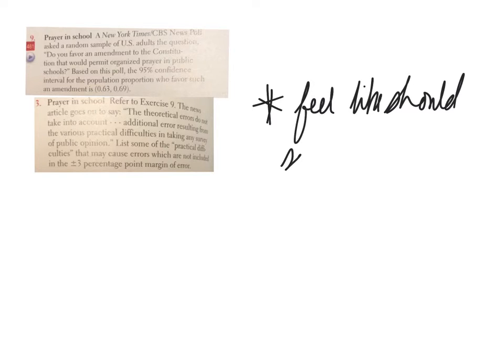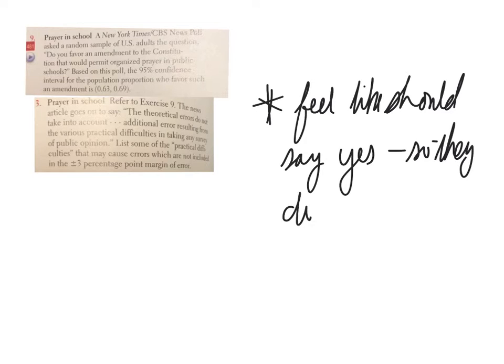So maybe a practical difficulty could be when people answer this question, they feel like they're supposed to say yes, but they don't actually mean it, or vice versa. It probably depends on where they're asking this question, but maybe they feel like they should say yes, so they do. And so perhaps this confidence interval is a lot higher than it actually should be based on what they got from their results. So that could be a practical issue.